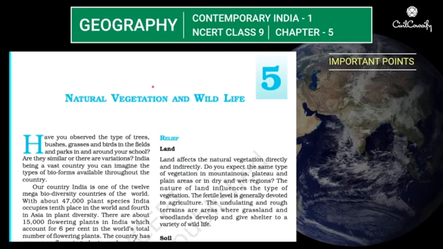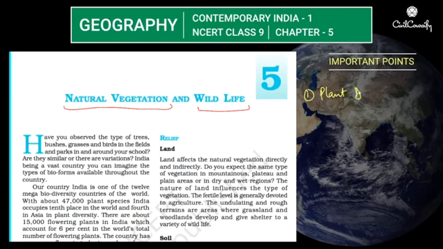Geography NCERT Class 9 Contemporary India Part 1 Chapter 5. Now the title for this chapter is Natural Vegetation and Wildlife. And it is evident from the title itself that we will be discussing natural vegetation and wildlife. So some important points before we begin: let us look at the plant and animal diversity of India.